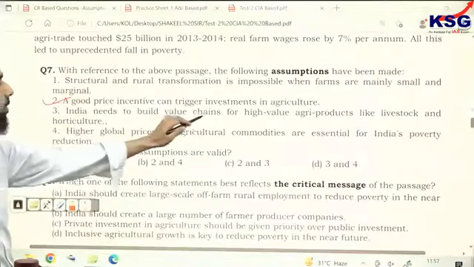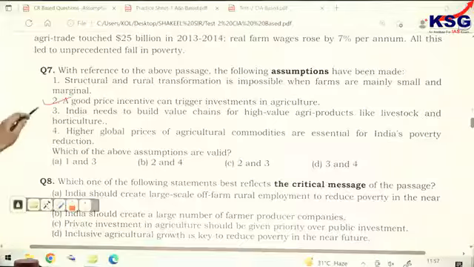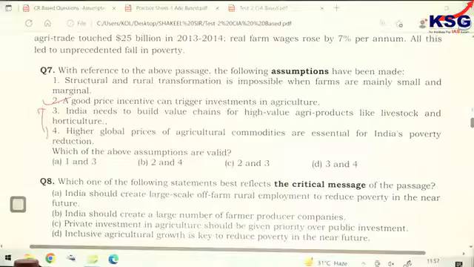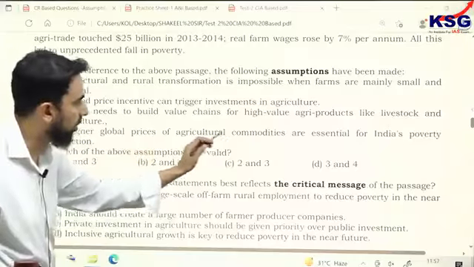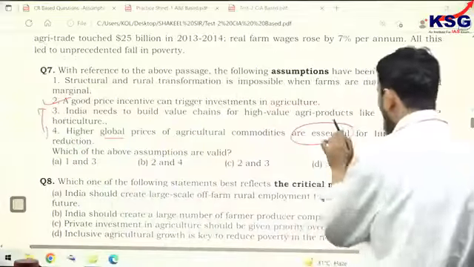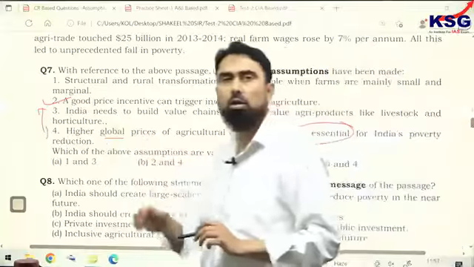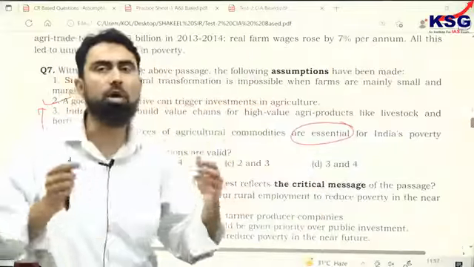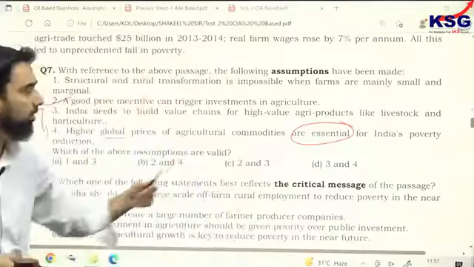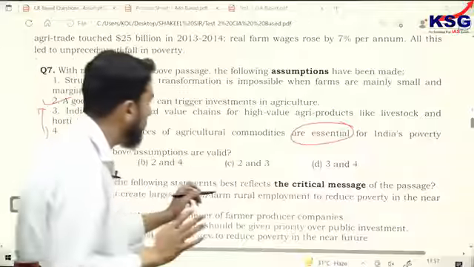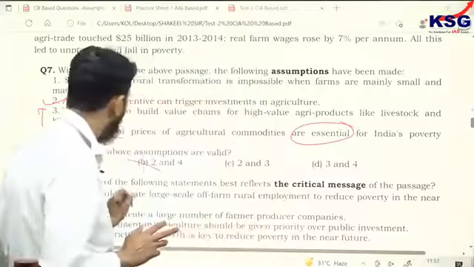Third one, India needs to build value chains for higher value agri products. Third and fourth are because 2 has been paired with 4 and 3 both, so you have to solve either of them. Look at the fourth one: higher global prices of agricultural commodities are essential for India's poverty reduction. It means if there are not higher global prices, India's poverty reduction cannot take place. Essential is a very strong word. Without it, it cannot take place, which is incorrect because you don't have the data for that. So B cannot be the answer.